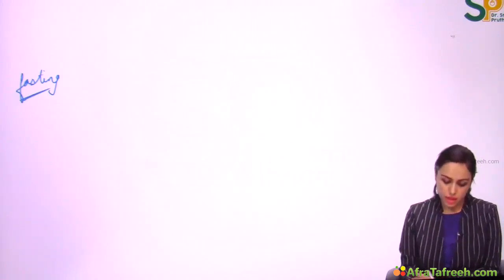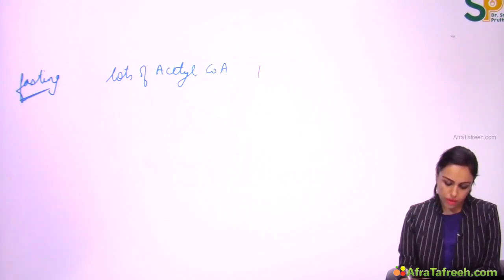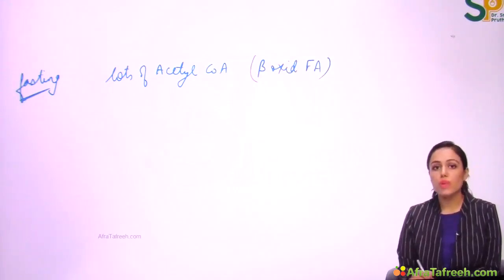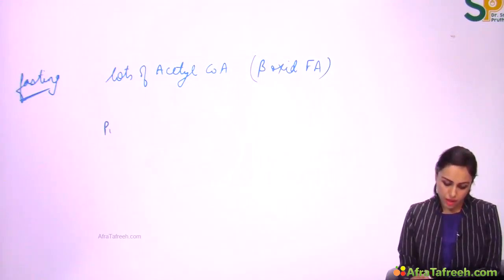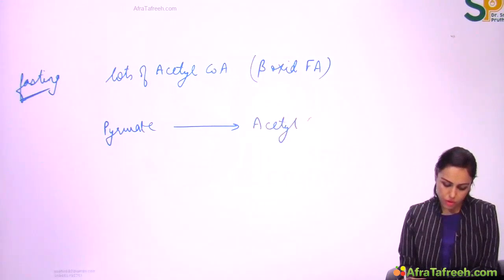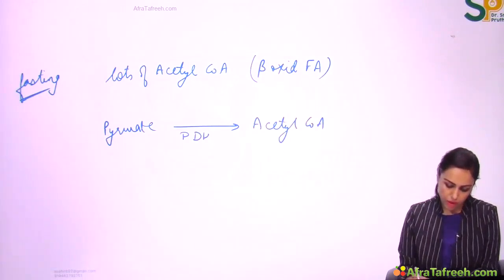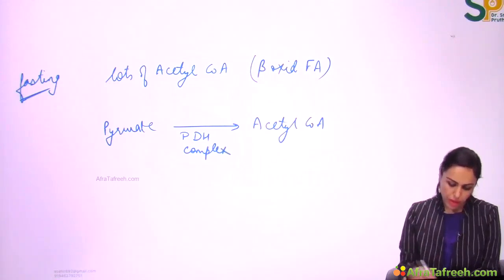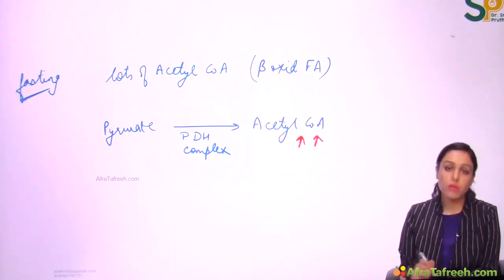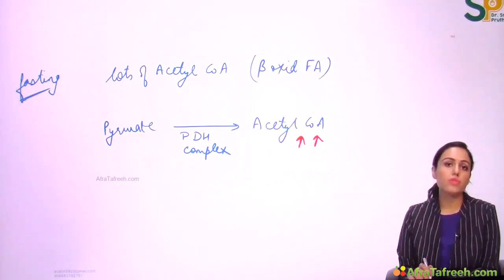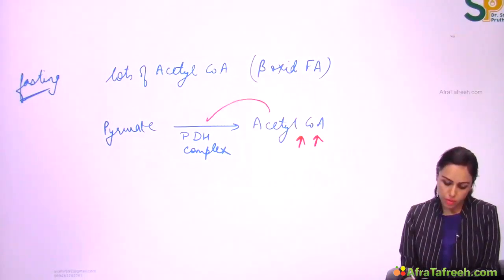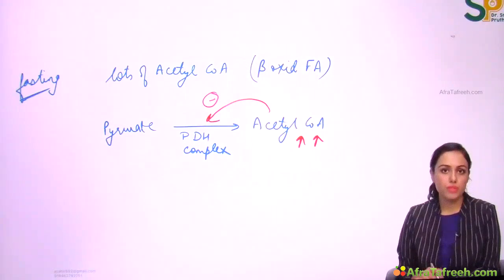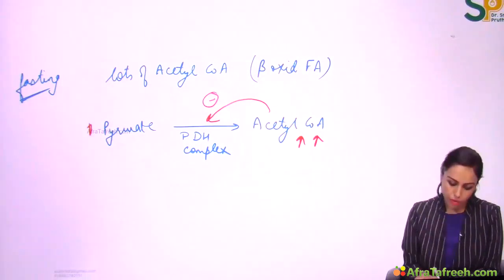So in fasting state, there is lots of acetyl-CoA from beta oxidation of fatty acid. So what will happen to link reaction in fasting state? Link reaction is pyruvate to acetyl-CoA conversion with the help of enzyme pyruvate dehydrogenase complex. Now there is lots of acetyl-CoA in this situation. The product inhibition will occur here. That is, acetyl-CoA, the product of this reaction, itself inhibits this reaction so that now pyruvate will accumulate.